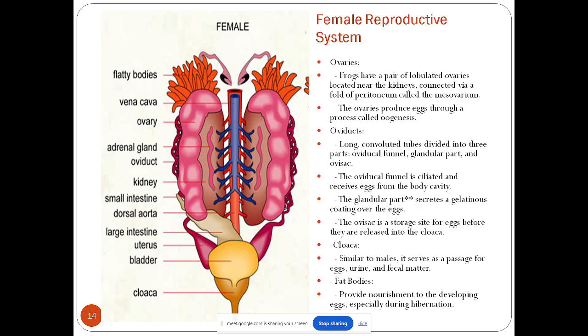and apart from that, it will protect the egg from the external water shock, because at the end we have seen they have external fertilization, right? So these eggs are going to be released outside the body, and they are oviparous, so they are going to lay the eggs into the water. For that particular reason, this gelatinous coating will support the development of the egg. This will provide nourishment, and this will provide safety and security from the predator.